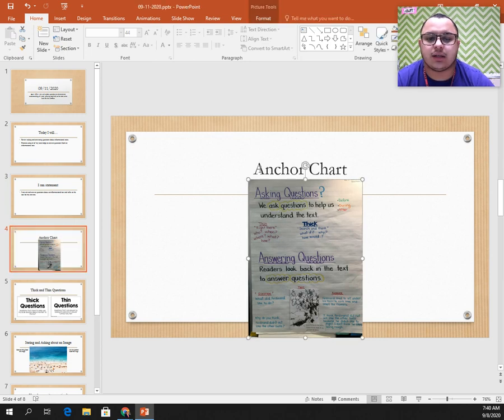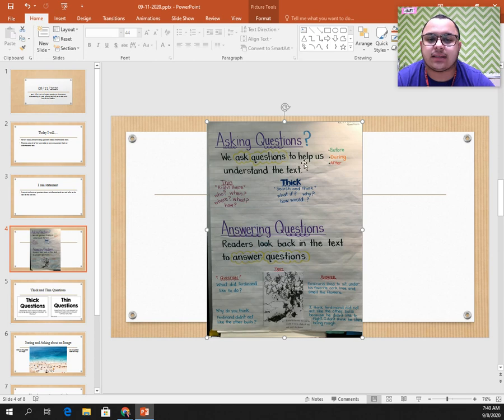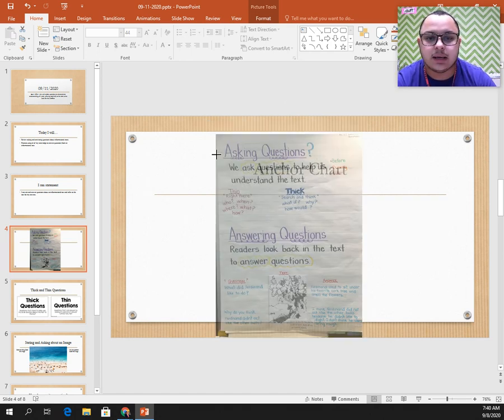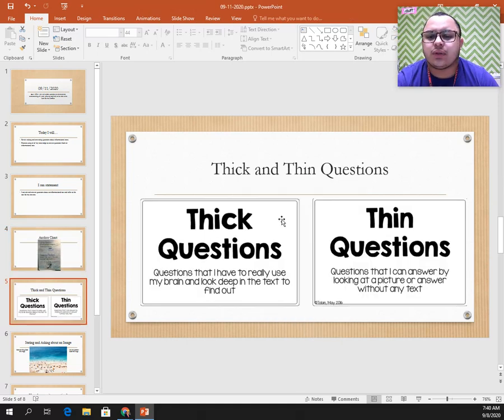So let's go ahead and start by looking at this anchor chart. In this anchor chart, we know that it says that we ask questions to help us understand the text. And remember that in an informational text, we have two types of questions. We have thick questions and we have thin questions. And remember, for answering questions, readers always look back in the text to find their answers to the questions and make sure your answers are strong.